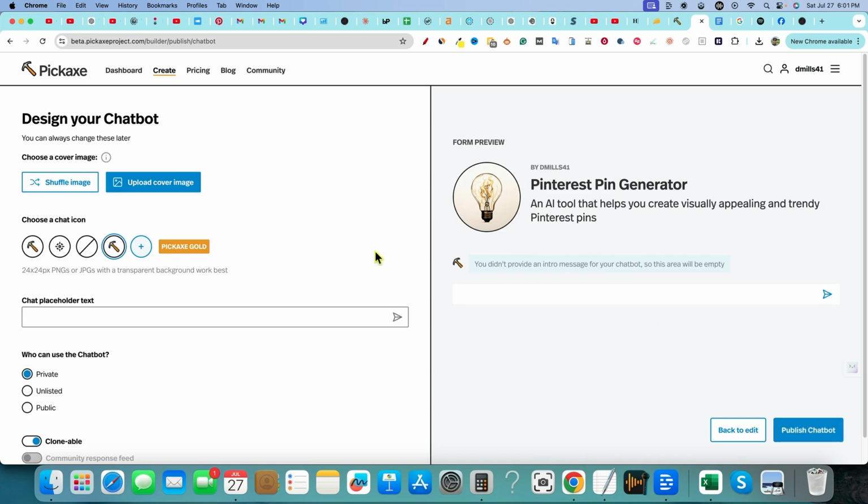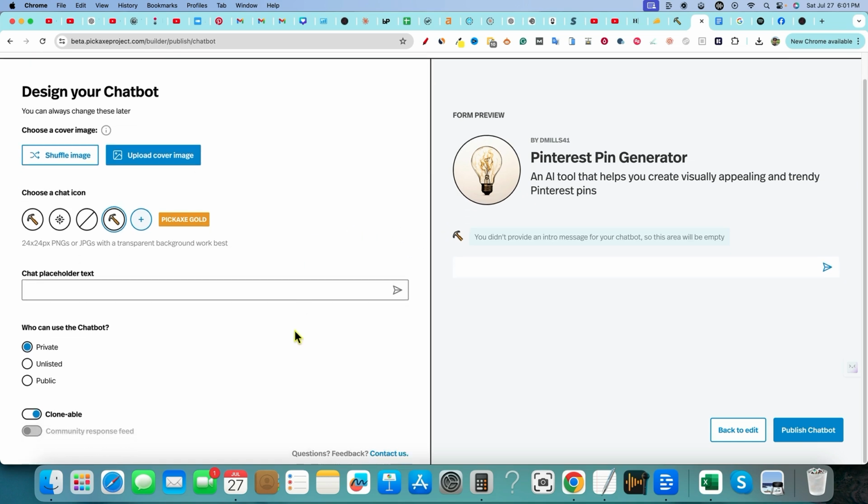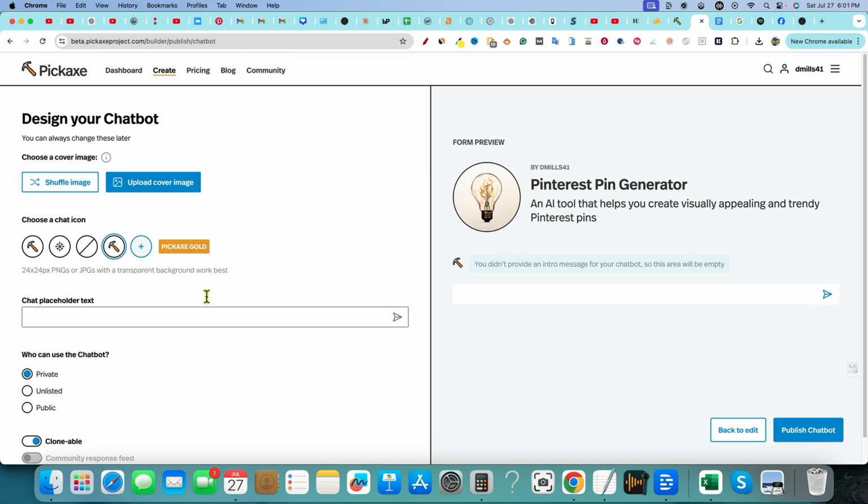Now, the way that we have this currently is that this could be something that anybody in any niche could use, which is super cool. But you could make a tool like this, but make it specifically for the travel niche. And then you could go to the knowledge base and really upload a bunch of stuff for it as well. So there's other settings right over here as well.